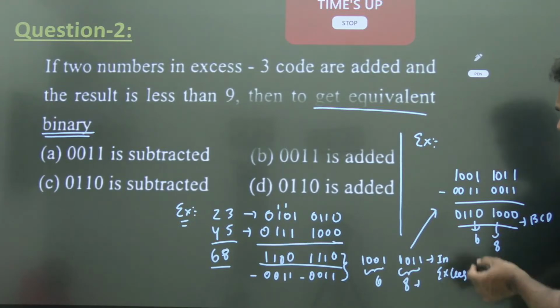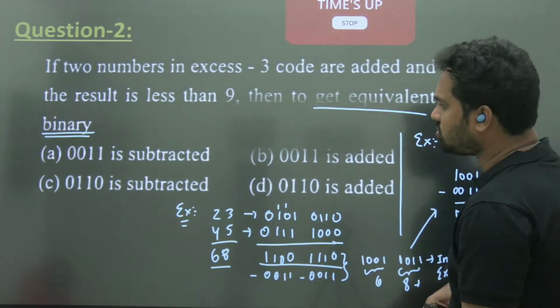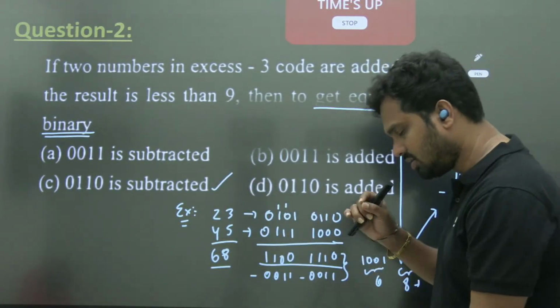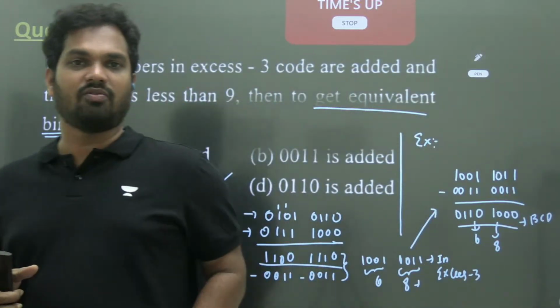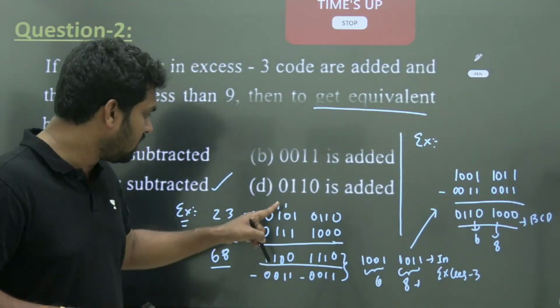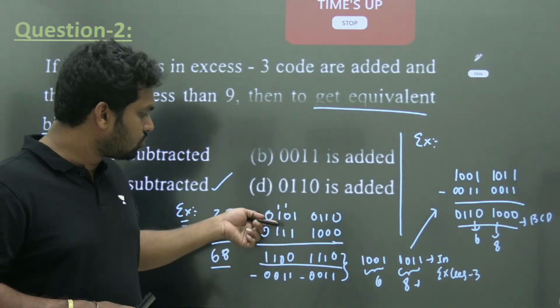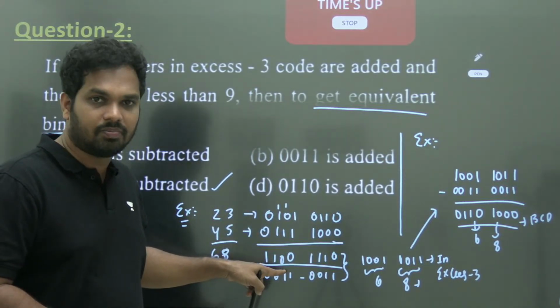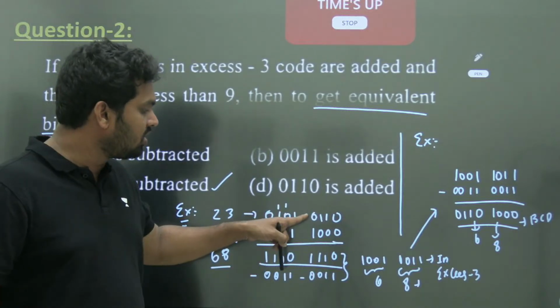So generally this is 3 and this is 3, total how much to be subtracted? 6 is to be subtracted. That's a simple thing, brother. In XS3, for each digit we add 3. So here we have added 3, here we have added 3. So a total of 6 will be added in the result when there is no carry.